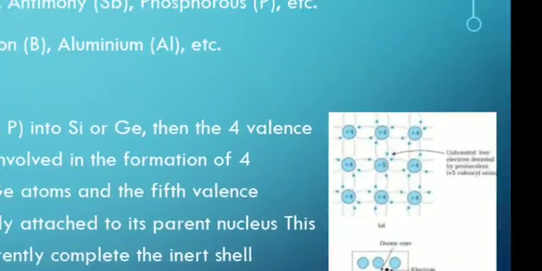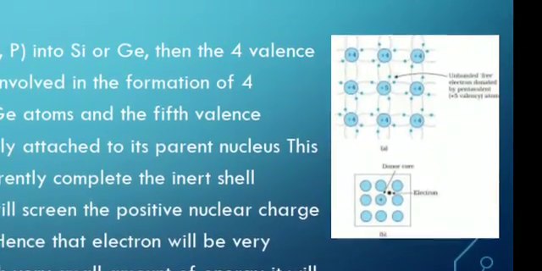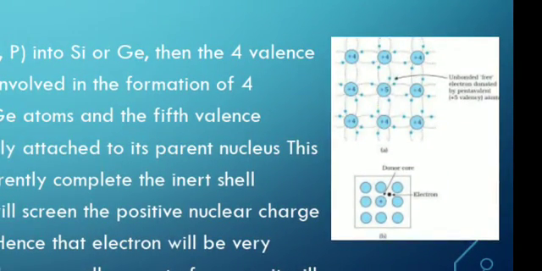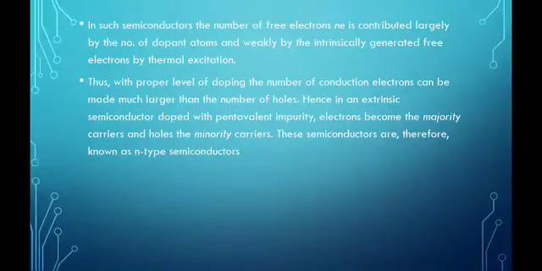Okay, so we will enlarge this figure. See here, all four valences are satisfied, plus this fifth electron is available and it is loosely bound to the nucleus. So it will be helpful in enhancing the properties. In such semiconductors, as many electrons will be available, that will make the substance more conductive.